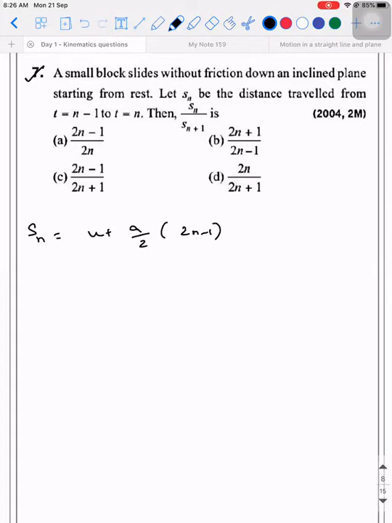Correct? So what is the important point they've given? They told us it starts from rest, so u is 0. Now, when the object is traveling on an inclined plane, what is the acceleration it is experiencing?